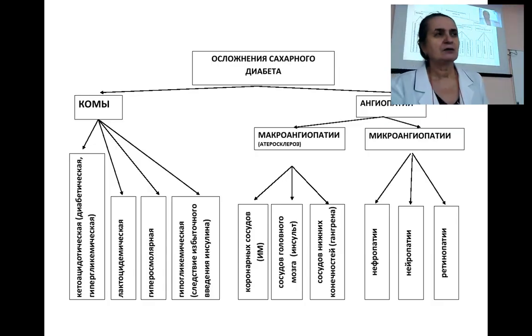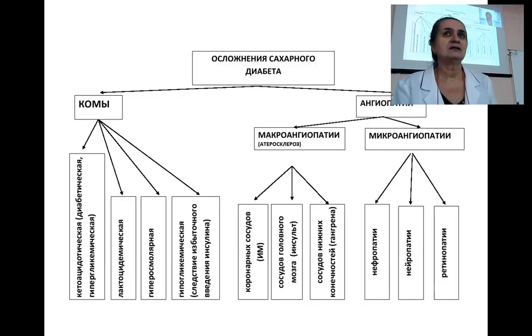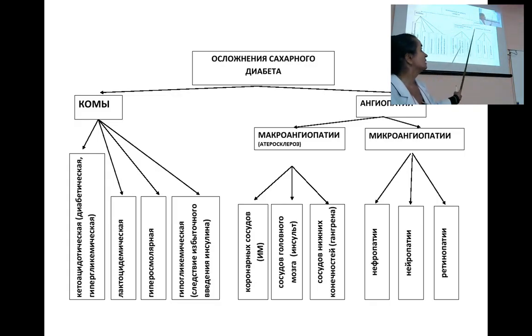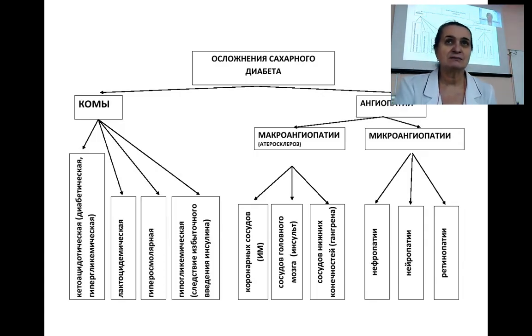Coma represents an extreme metabolic state that poses significant threats to life, characterized by severe disturbances and loss of reflexes. Recovery from such a state necessitates external medical intervention, distinguishing it from simpler fainting episodes. Angiopathy encompasses vascular complications that can result in severe health challenges, such as vision loss from retinopathy and potential limb loss due to lower extremity issues. These complications profoundly affect the quality of life for individuals with diabetes.